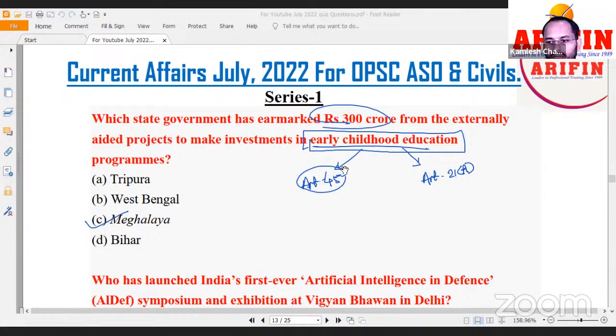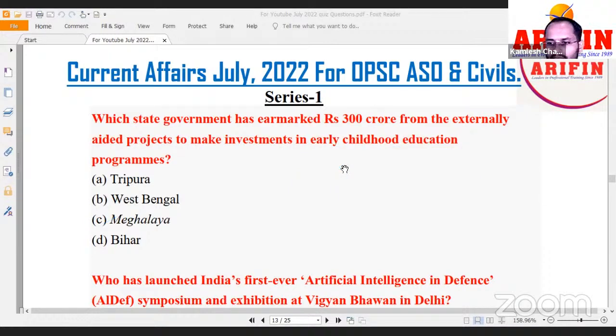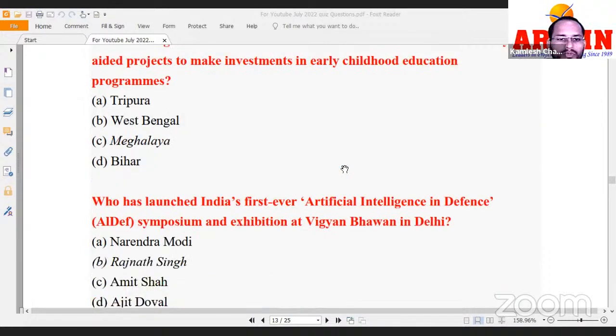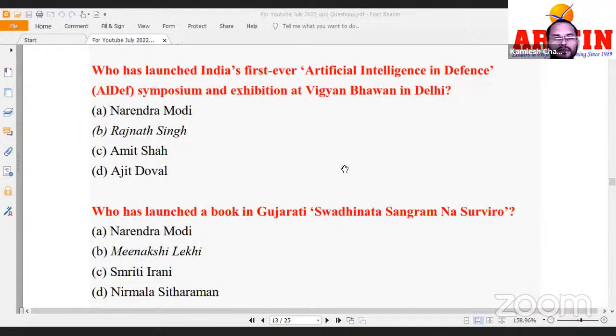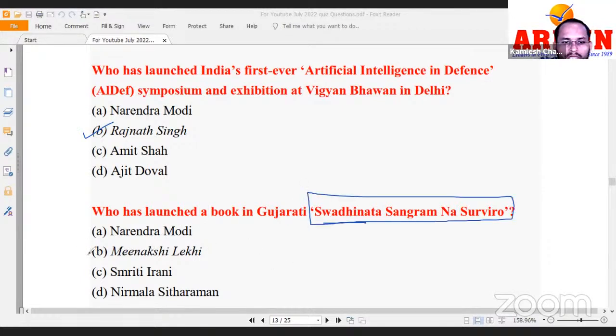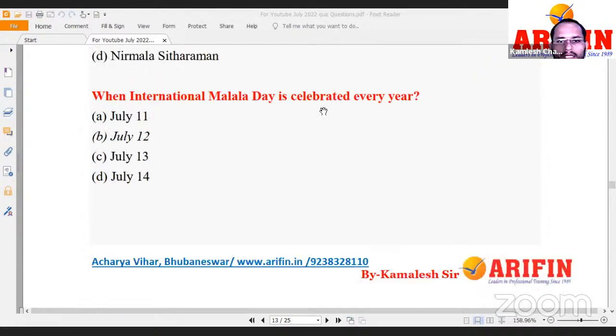and a current angle as well. All right, next one: who has launched India's first ever artificial intelligence in defense? Right, this answer is Rajnath Singh. Okay, who has launched a book in Gujarati, Swadhinata Sangram na Surviro? Correct. Who has launched this book? It was launched by Meenakshi Lekhi.